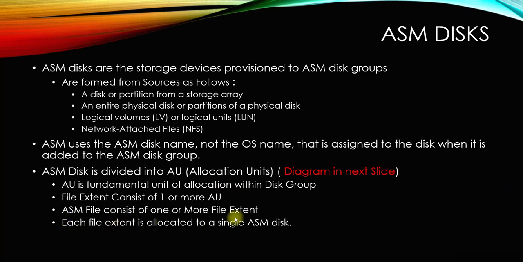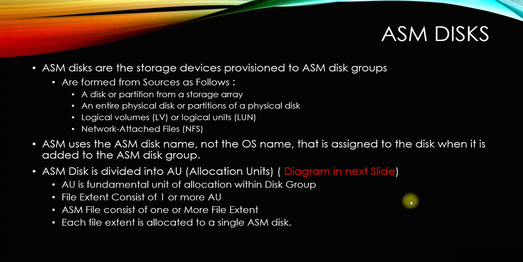Let's say there is a big ASM file and it contains 100 extents. Each file extent will not cross the boundary. I mean to say, if there are 5 disks, one extent cannot cross from disk 1 to 2. It cannot expand there. It will remain in disk 1 or disk 2 or disk 3 or disk 4 or disk 5. It will not cross from 1 to 2. I hope I'm making sense.